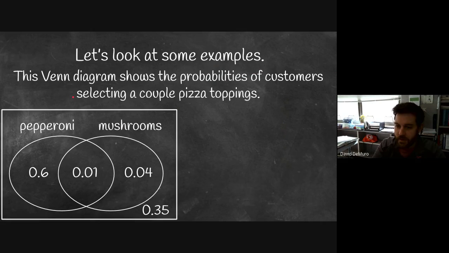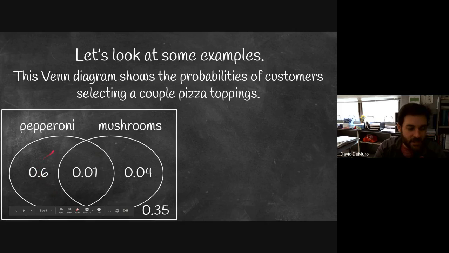So we'll take a look at a few examples of using this formula, finding some conditional probabilities. This Venn diagram shows the probabilities of customers selecting a couple different pizza toppings. And I know these are not all the pizza toppings they can select, there's just a couple of them. A lot of people like to put pepperoni on their pizza, and some people like to put mushrooms on their pizza too. And some people don't like to put either of those toppings on their pizza, so there's the section outside where these people are not getting pepperoni at all.